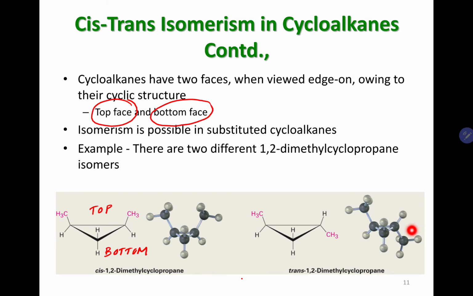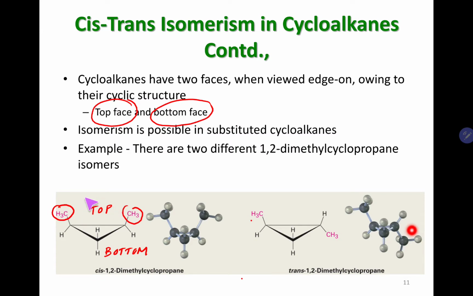When you have two different faces for a cycloalkane, if you have substituents on these cycloalkanes, these substituents could be present on the same face.